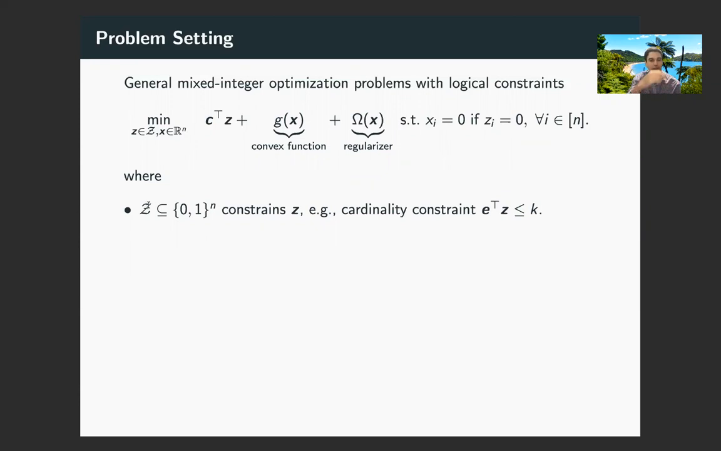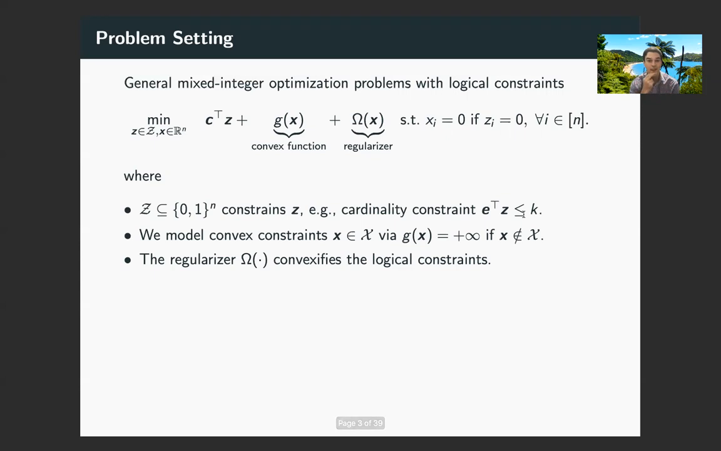Firstly, we have the set mathcal Z, which defines the feasible set of binary vectors. So for instance, in many sparse problems, we have a cardinality constraint. In this case, we would simply require the sum of the z's is less than or equal to k. Additionally, this framework allows us to model convex constraints. In particular, we can say that x is a member of some set mathcal X if and only if g of x is finite, by saying that g of x blows up to plus infinity if it's not a member of this set.